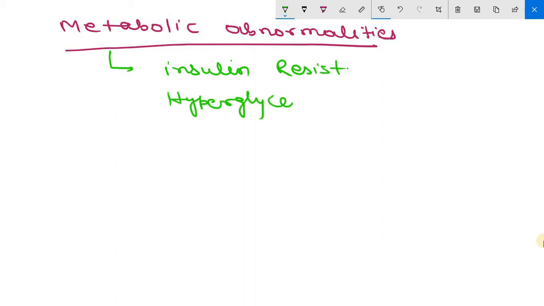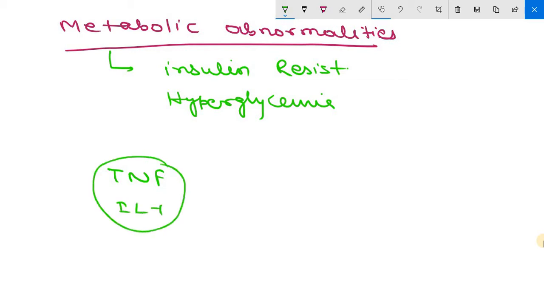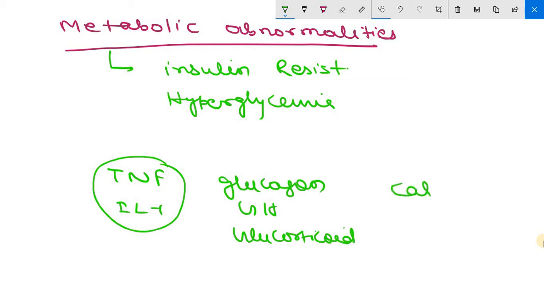Cytokines such as tumor necrosis factor and interleukin 1, as well as some stress hormones such as glucagon, growth hormone, glucocorticoids, and certain catecholamines.